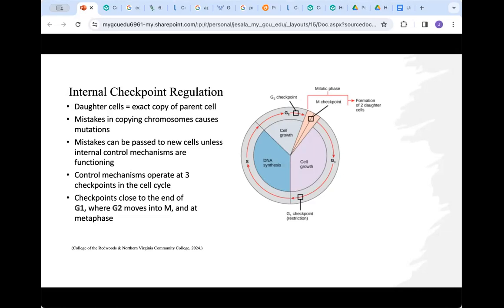In order to prevent the abnormal cell from continuing to divide, internal mechanisms are working at checkpoints throughout the cell. Within the cell, the checkpoints exist at different points that allow the cycle to stop until conditions are favorable. These points happen close to the end of the G1 phase, at the G2 and mitosis transition, and in metaphase.